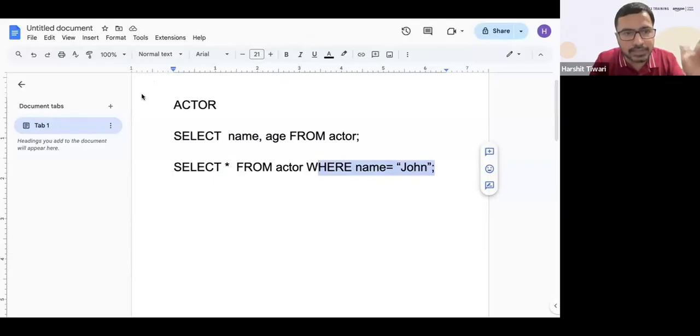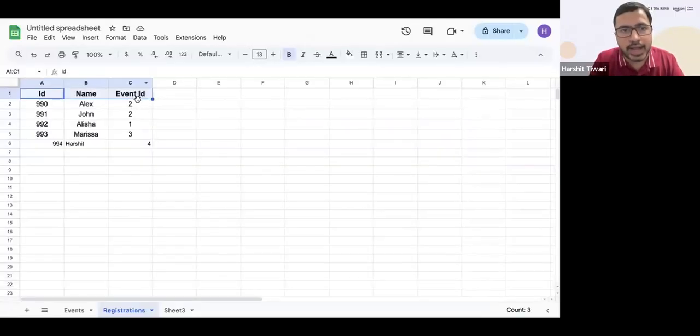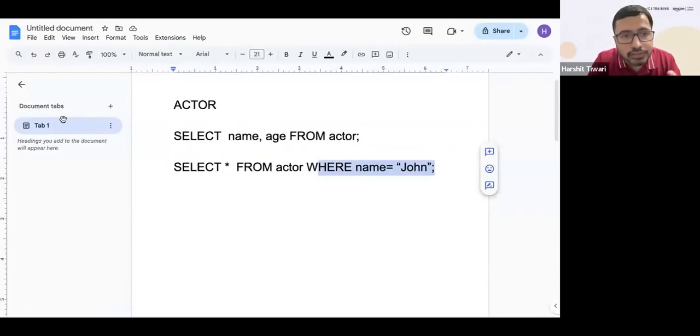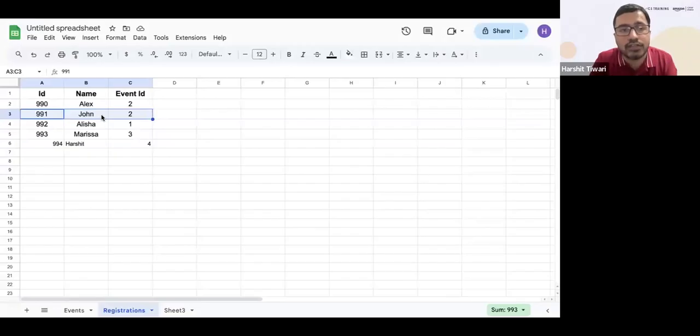So if I have an actor table, imagine this as the actor table, and this particular row has John, which is what I said. So this row will be selected, only this row. And which columns? All the columns. So what is highlighted will be returned back to you, because only this row is selected. That is due to the where clause.